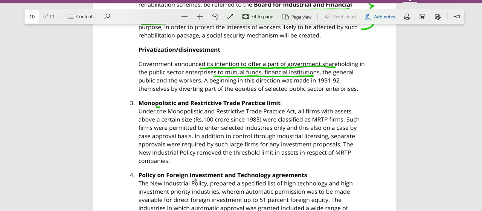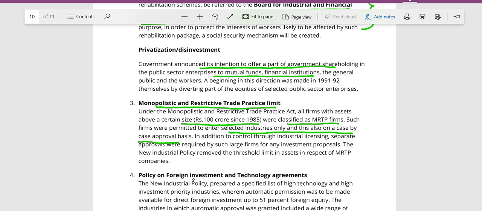Now the other important change was the MRTP asset limit. The MRTP Act was enacted, which came into force in 1970. There were certain restrictions that were put under this MRTP Act. All firms with an asset size of 100 crore since 1985 were classified as MRTP firms, and they were permitted to enter select industries only, and this also on a case-by-case basis.